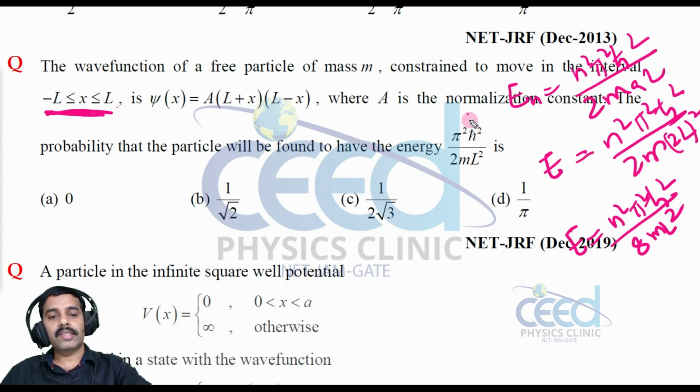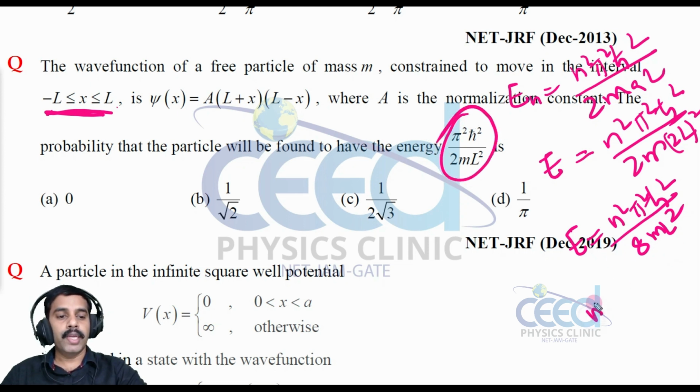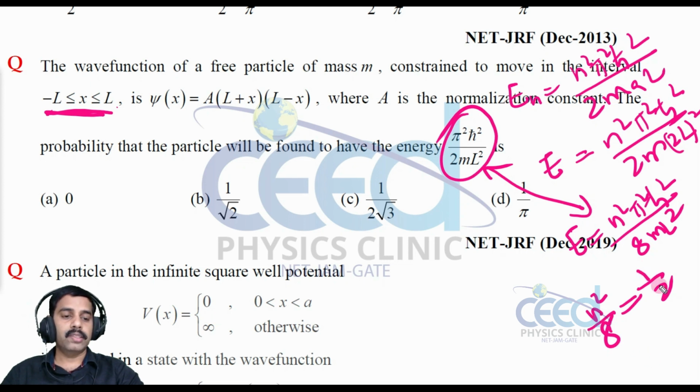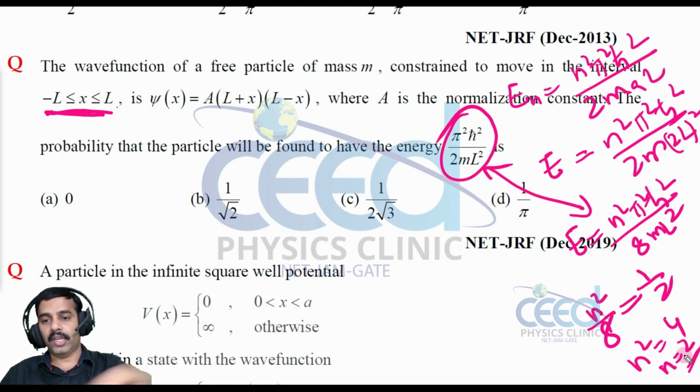But the state is this. That means n²/8 is equal to 1/2, right? So if you compare this and this energy, n²/8 is equal to 1/2. So what is n²? That is 4. So n is equal to 2. So the probability of finding the particle, it is in the second energy state. So in the second energy state, what would be this probability? That we need to solve, right?